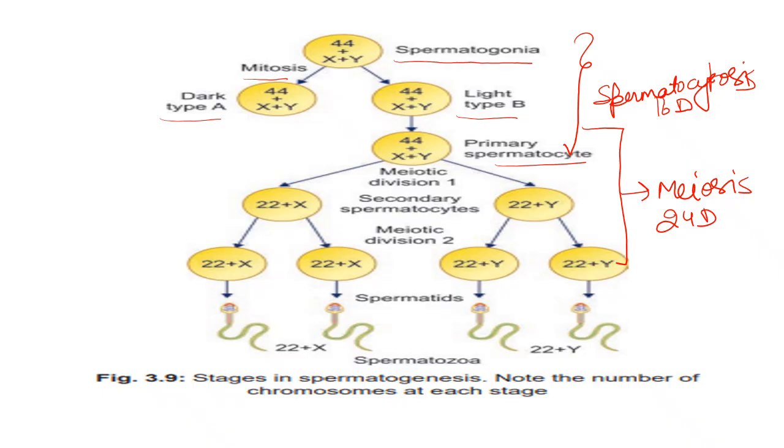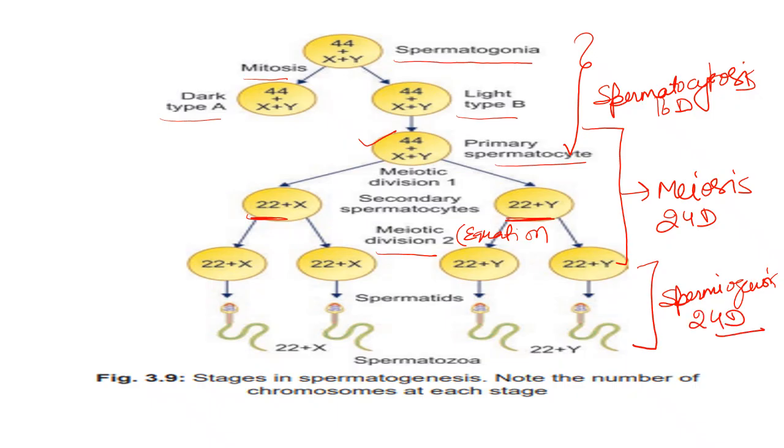And as I told you earlier, in meiosis 1, the chromosome number becomes half. Here it is 44 plus XY, here it is 22 plus X. But during the meiotic 2 division, you can see there is no reduction in chromosome. That's why it is also called equational meiosis. And after this, the metamorphosis, the third stage, that is the spermiogenesis process. It also takes around 24 days. And you can see the rounded spermatid converts into a motile structure, that is a spermatozoa.